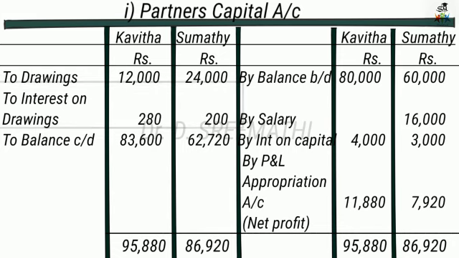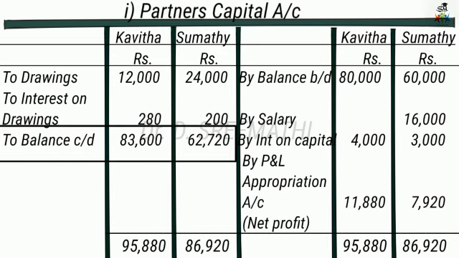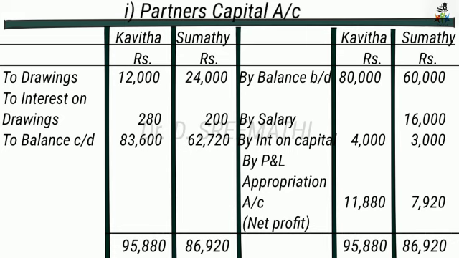Then we have to take the balance: first balance the credit side, then take it to the debit side and find the balance that is to be carried down. So now the capital balance carried down is 83,600 for Kavita and 62,720 for Sumati. See, the opening capital is 80,000 and 60,000. Now the closing capital is 83,600 and 62,720. There is an increase in capital. So it always fluctuates. At the beginning of the year it is some amount, and at the end of the year it is increased, or sometimes it may decrease. So it fluctuates. That's why it is called the fluctuating capital method.